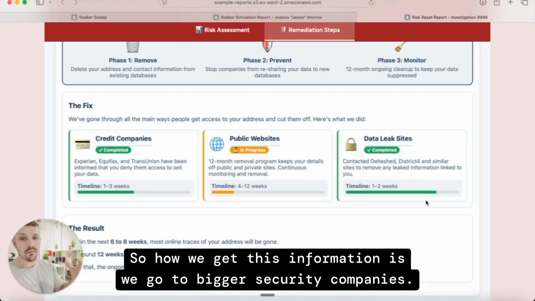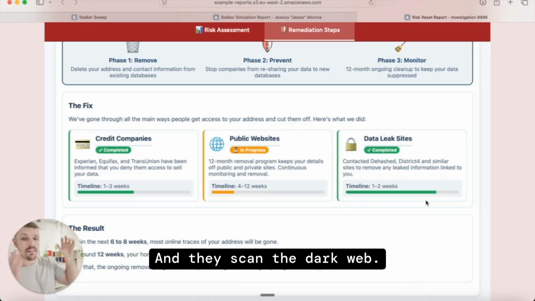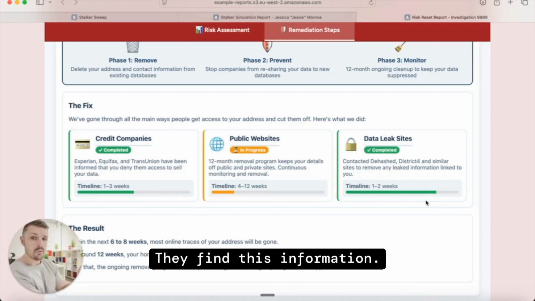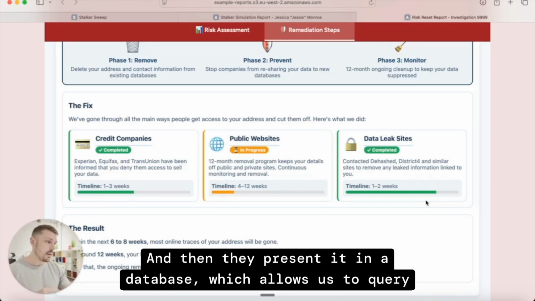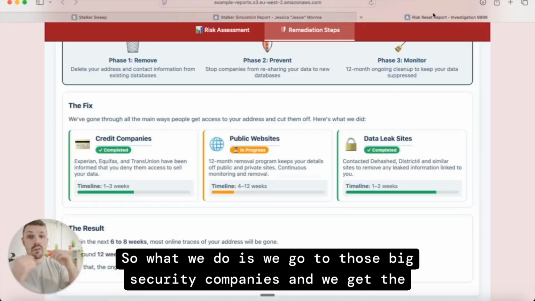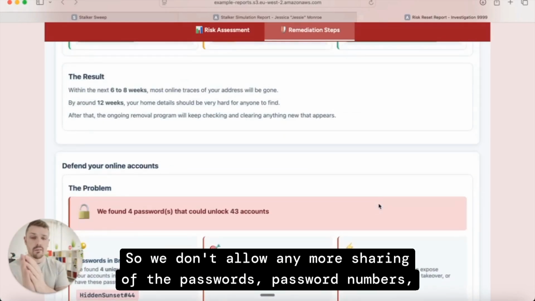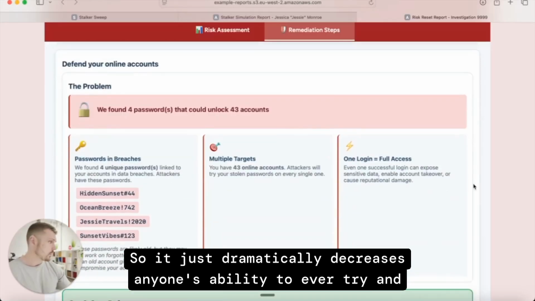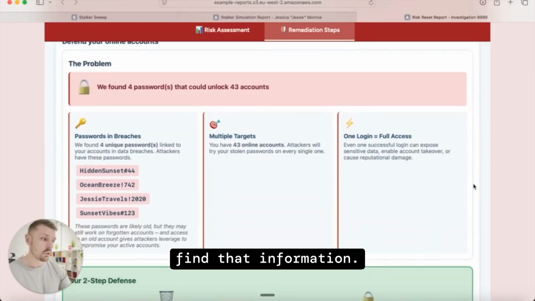So how we get this information is we go to bigger security companies, and there's only a few that do this, and they scan the dark web, they find all this information, and then they present it in a database, which allows us to query it here. So what we do is we go to those big security companies and we get the data removed from there. So we don't allow any more sharing of the passwords, passport numbers, national insurance numbers. So it just dramatically decreases anyone's ability to ever try and find that information.